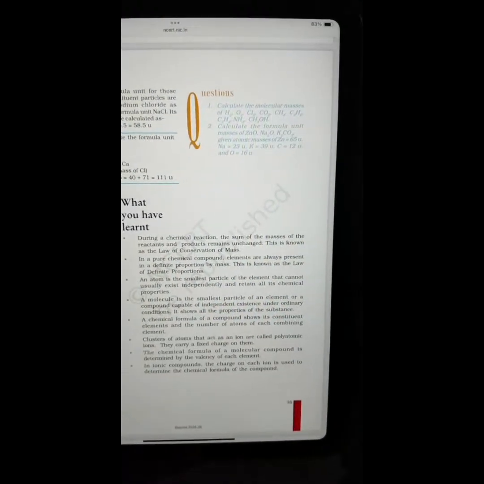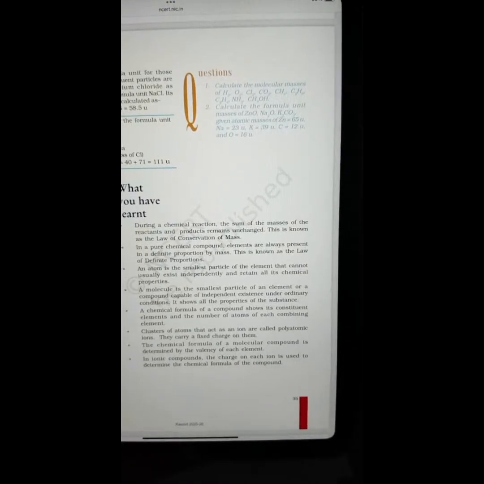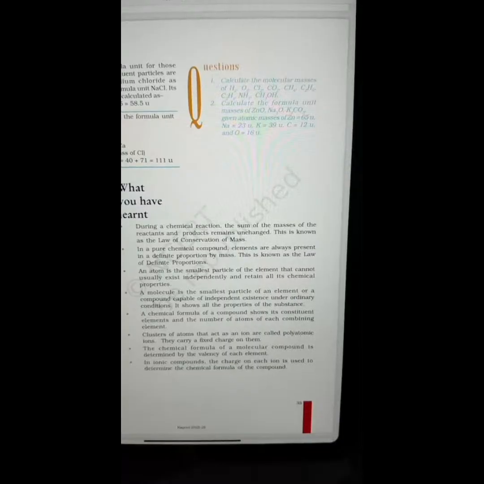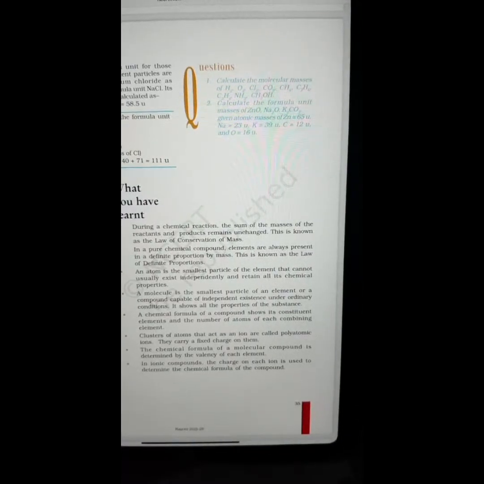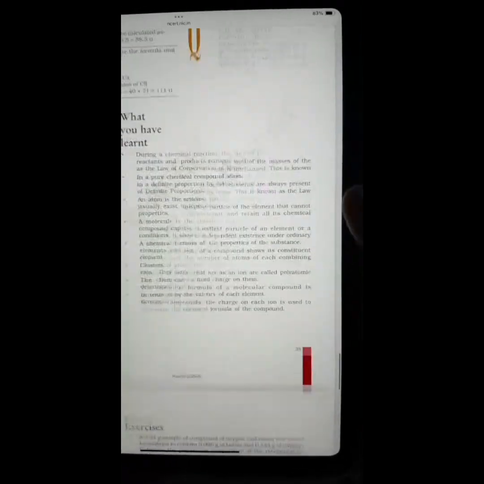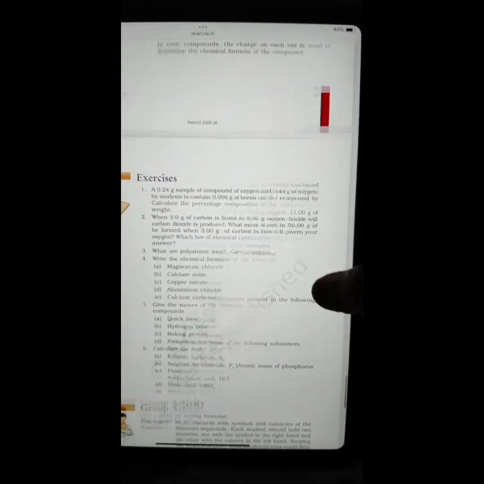Next, the chemical formula of a molecular compound is determined by the valency of each element. Next, in ionic compounds, the charge on each ion is used to determine the chemical formula of the compound. So these are the exercises that you can read on your own.